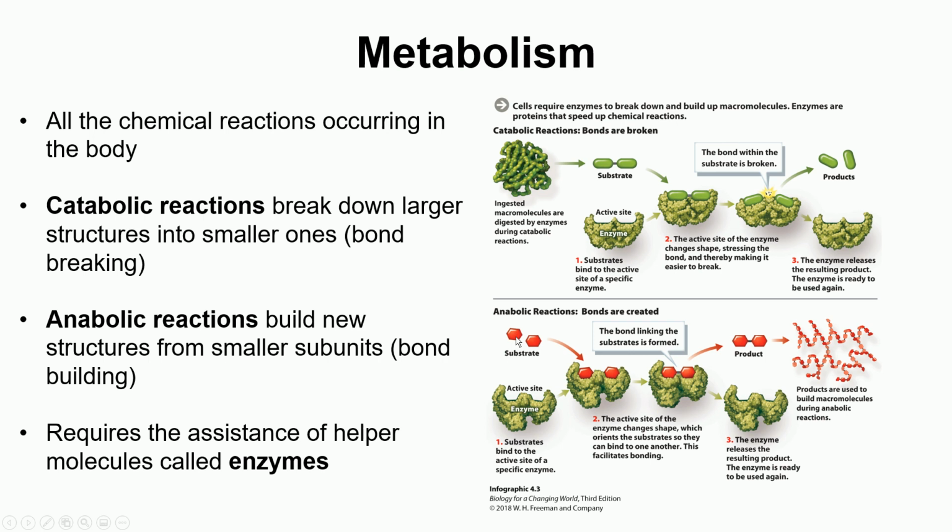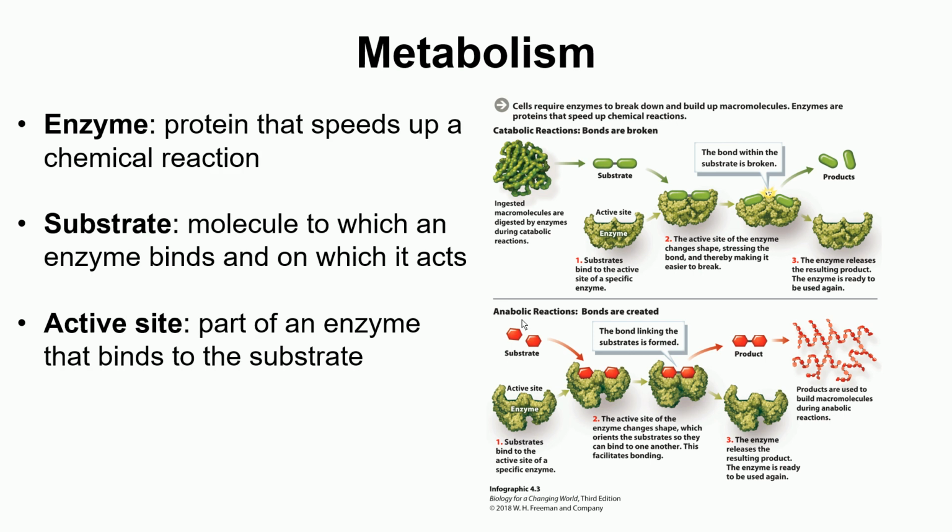In the anabolic reactions, you can see these are the building up reactions in which these monomers are bonded with each other. So this is the enzyme, this is the active site. These two monomers are going to come and sit on the enzyme, and a bond will be created between them, and a macromolecule will be formed from these monomers. So these are anabolic reactions. The key thing is that catabolic reactions and anabolic reactions need the help of enzymes.